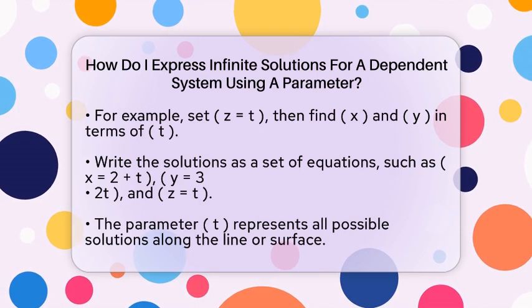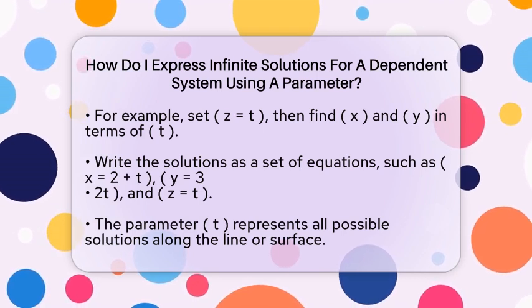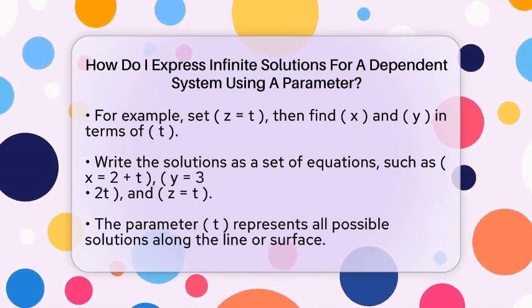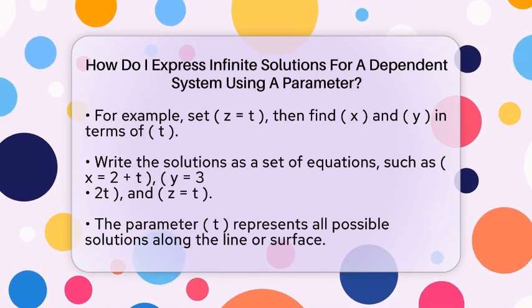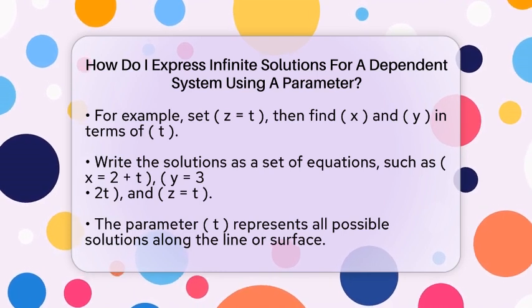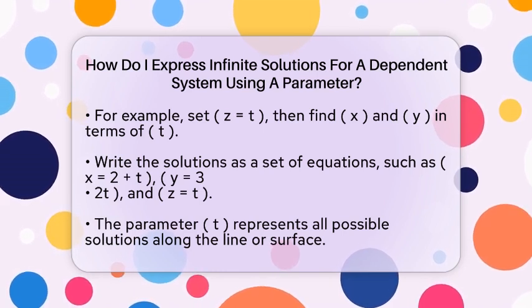The parameter t acts like a dial you can turn to get any point along the line or surface described by the system. It turns what might seem like a complicated set of solutions into a simple, clear formula.